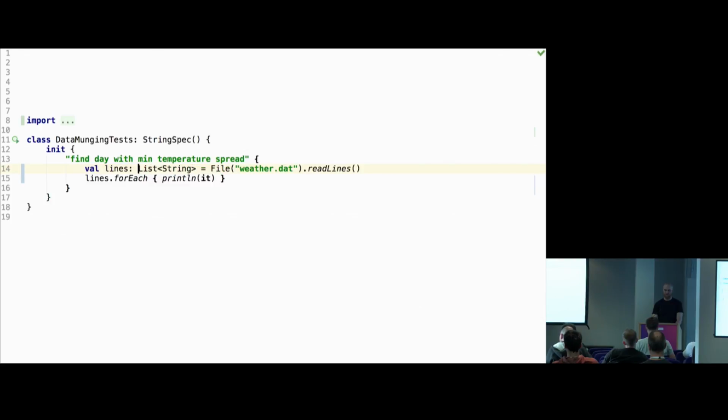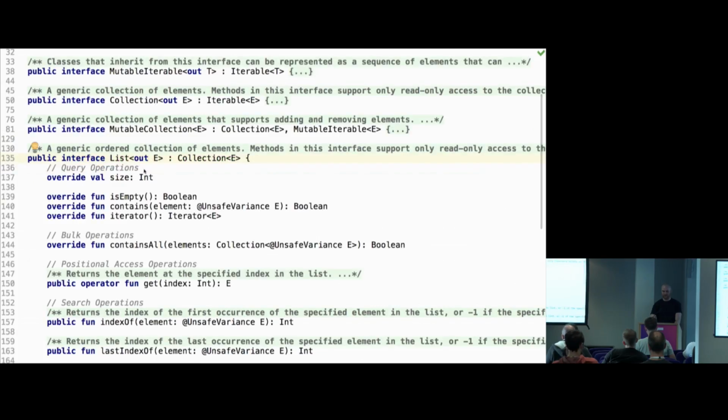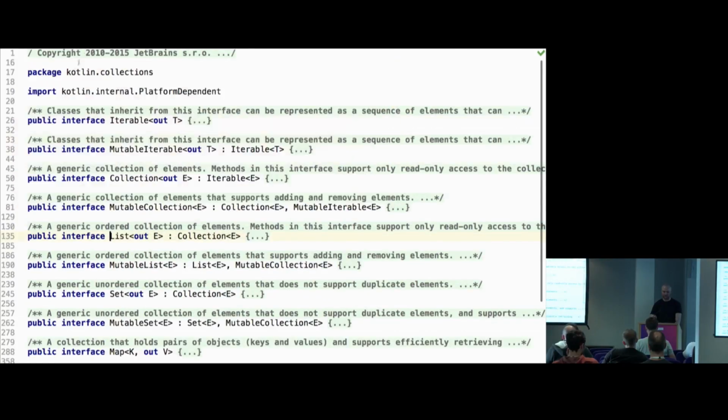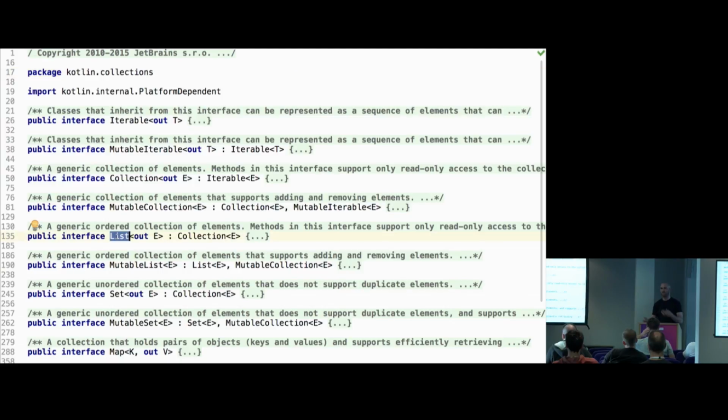So I'll quickly diverge then into list just to show, as with the stuff I showed before, this is actually the Kotlin collection package. And here is defined list. So again, at compilation time, it's Kotlin collection. At runtime, it's compiled to platform collection. And here, list doesn't directly correspond to Java list, because these lists are read-only.